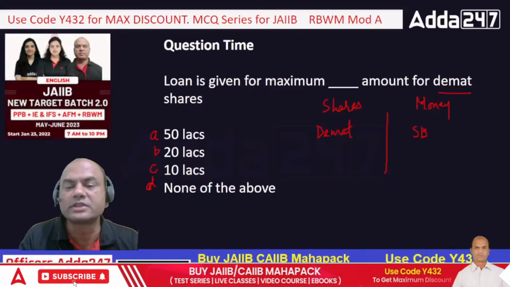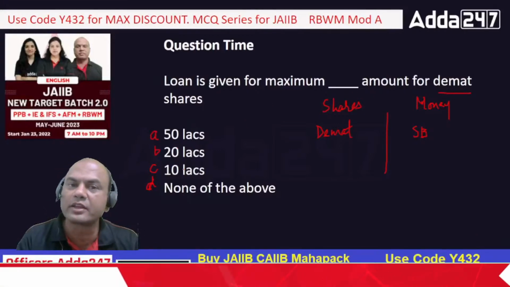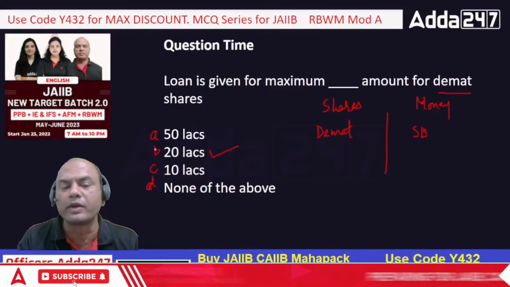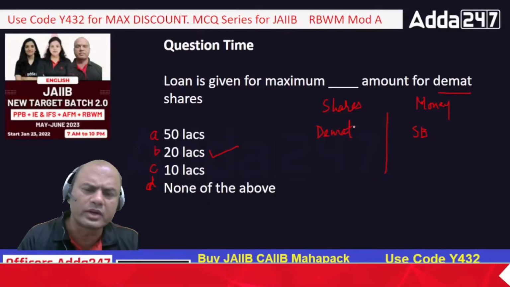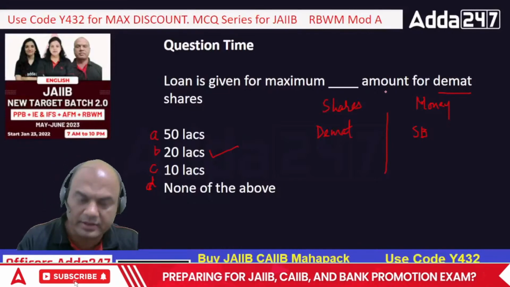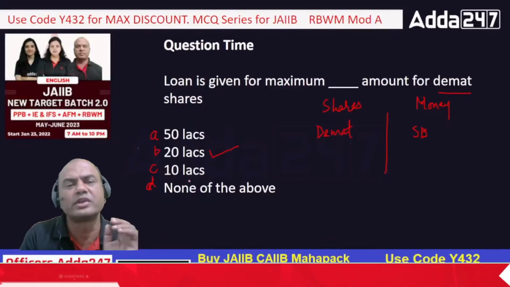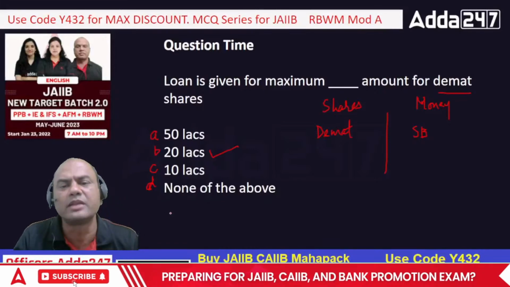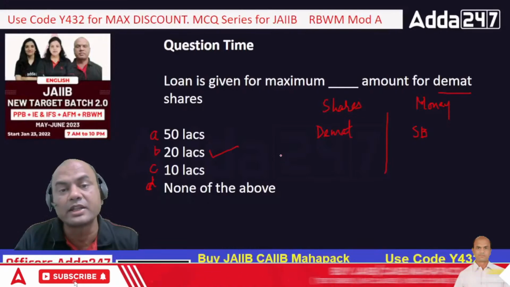So whenever I am having the shares in a demat account, what is the maximum amount of loan this bank can give me? 20 lakhs. So loan up to 20 lakhs is considered under priority sector. If the shares are other than demat, physical shares, then the maximum loan that can be given is 10 lakhs. But now I don't think anyone is having physical shares. Everyone is having demat shares only, because demat has started more than 15 years ago.